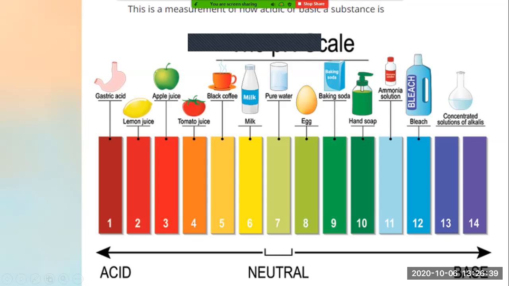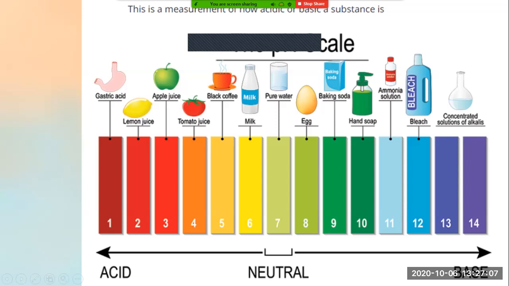And when I did the same experiment with baking soda, the color formed is slightly different, and I found that the strength of base is more than the strength of base in the egg. Same thing I have done with hand soap also. What I found is that the strength of base in the hand soap is more than egg and baking soda. Then I take an ammonium solution.